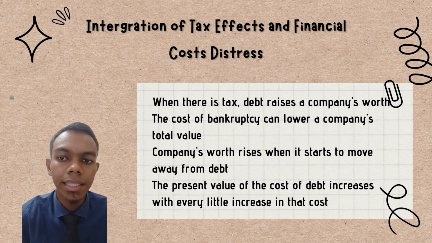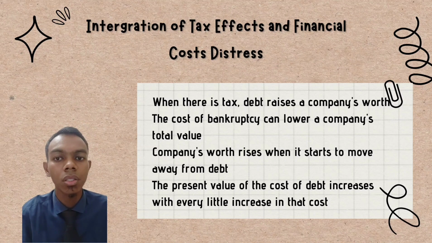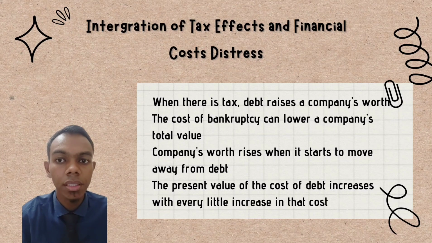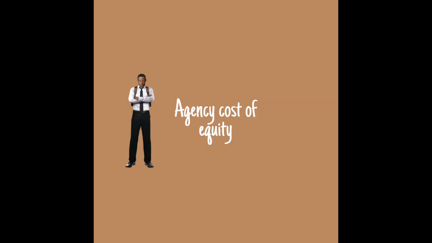According to financial analysts and specialists' opinions and studies, a company's worth rises when it starts to move away from debt, and considers the potential effects of debt financing. The present value of the cost of debt increases with every little increase in that cost. The tax credit's present value may occasionally rise.